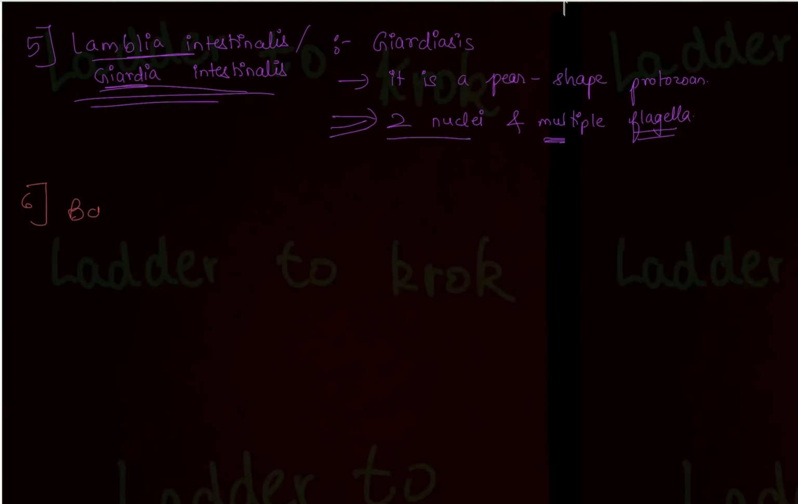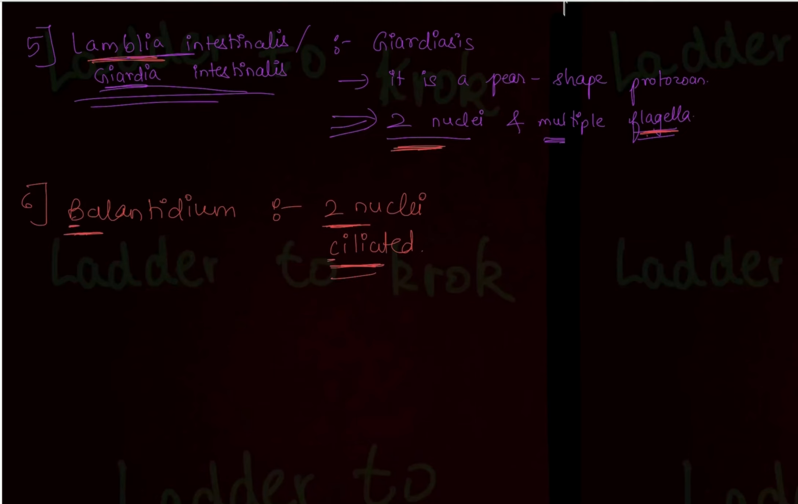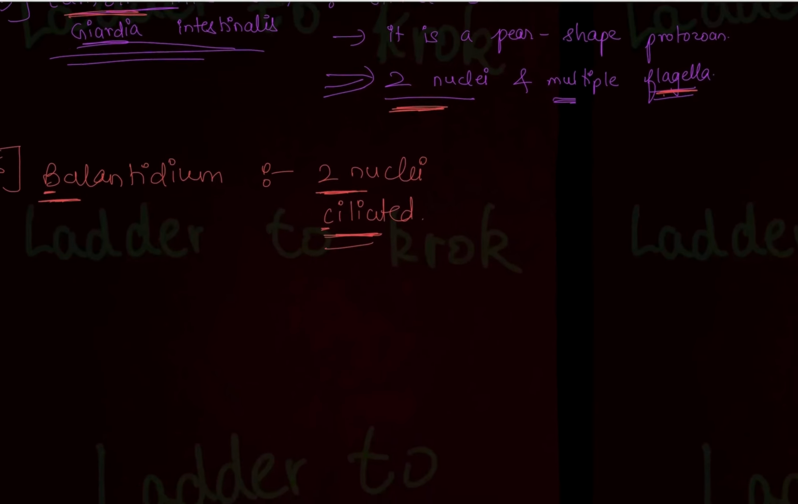The next protozoan that you should know is Balantidium. For Balantidium, you should know it has 2 nuclei and it is ciliated, that it will have cilia. See, 2 nuclei is present in Lamblia intestinalis also, and 2 nuclei is present in Balantidium. But what differentiates them is the flagella and cilia. Flagella is present in Lamblia intestinalis, cilia is present in Balantidium. For this, you can remember that after B comes C. So B and C go together. So Balantidium will have cilia. Like this, if you want, you can remember.